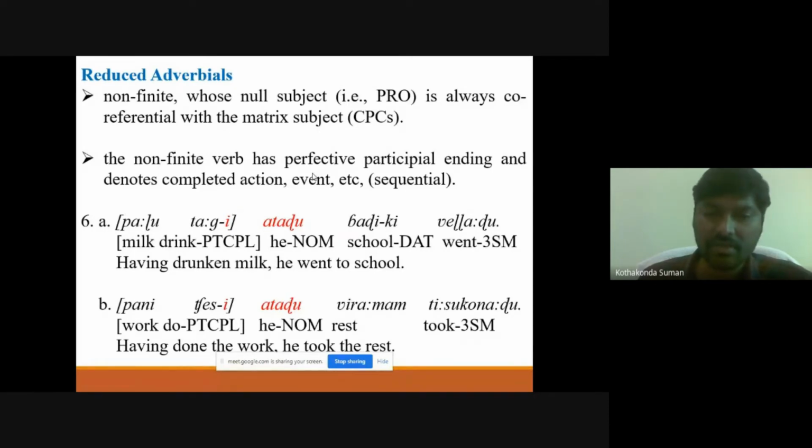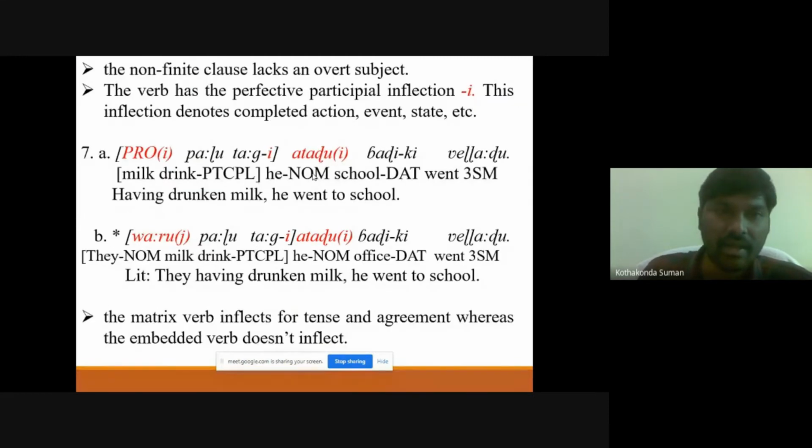Having done the work, he took a rest. In both these examples, the perfective participial, which is in red font, and this atadu refer to that adverbial clause. So there is a co-index, co-referential to that. This non-finite clause generally lacks an overt subject, because there is a big pro, which generally occurs in the caseless position. In this way, it is co-referential. That is the big pro in these adverbial clauses.